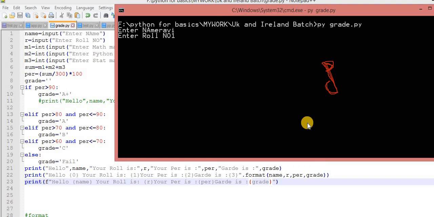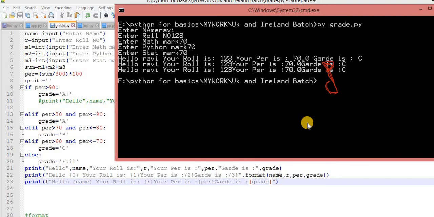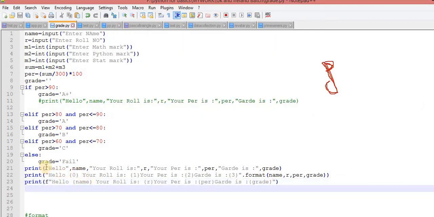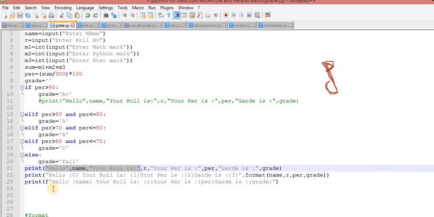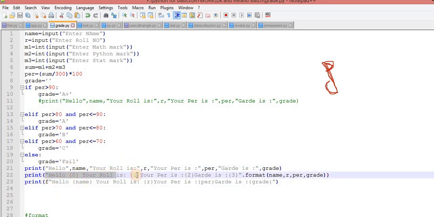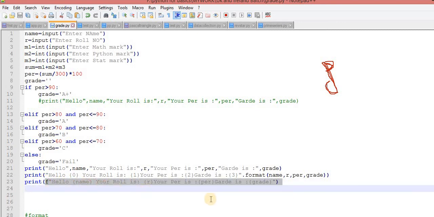Ravi, roll number 1, 2, 3, marks 70, 70, 70, and you will get this. Now you can check it out. The output is the same in both cases. Hello, roll number is 1, 2, 3, percentage is 70, grading is C. Okay, the name is Ravi. Now the choice is again yours. This is done simply with commas and double quotes. This is done with the help of the format method. And the third one is with the help of the F string, basically called F string, that is the formatting string.